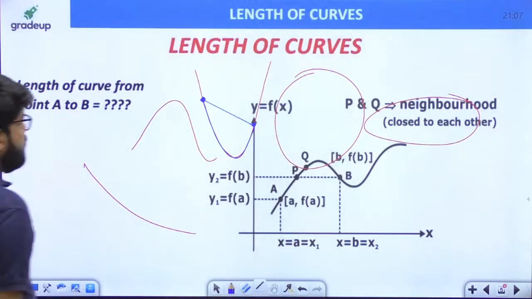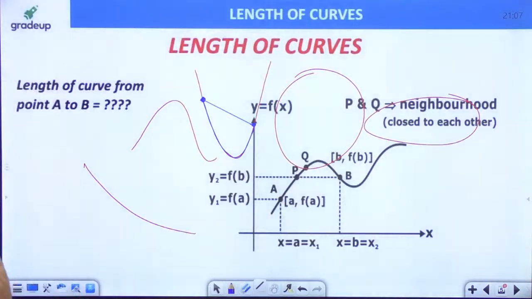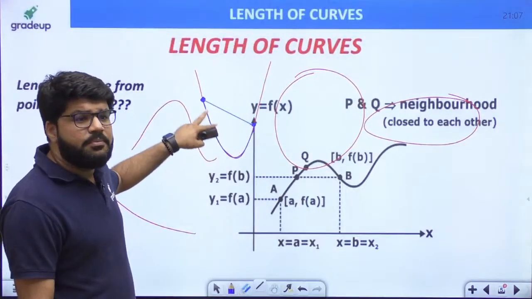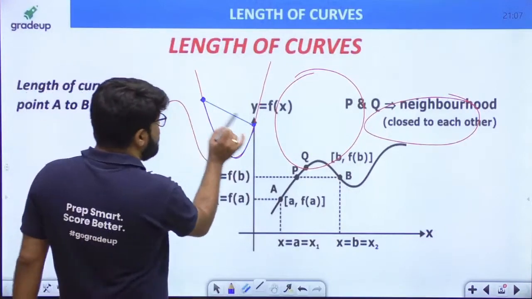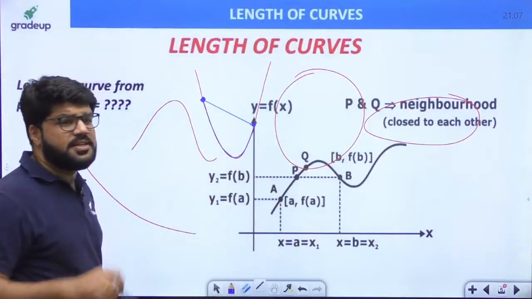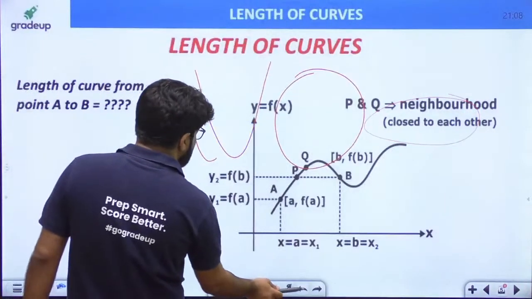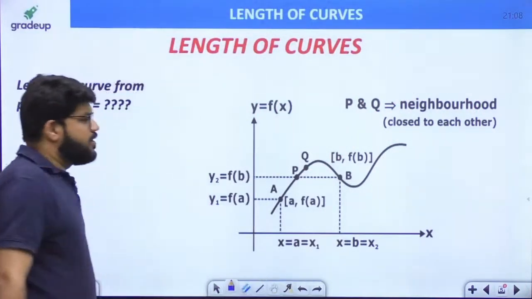Yes guys. So, when I travel between any two points on a curve, how much distance am I traveling? I am not talking about the shortest distance, but the total distance when I travel along any random curve. That is what we are going to talk about in this session. So let us learn how to get this.